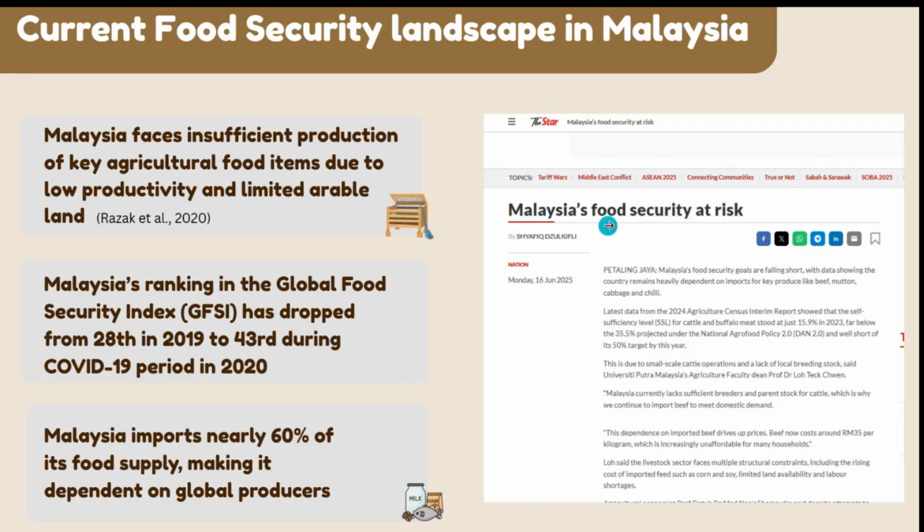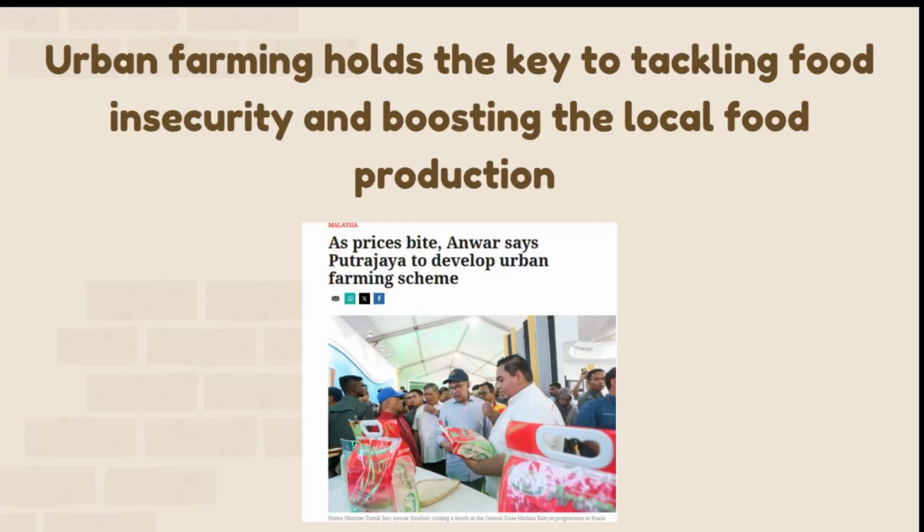which causes our food prices to be extremely influenced by import prices. So I found that urban farming holds the key to tackling food insecurity and boosting local food production, as said by the Prime Minister, that there's potential in developing an urban farming scheme to lower food pricing and increase our food security.